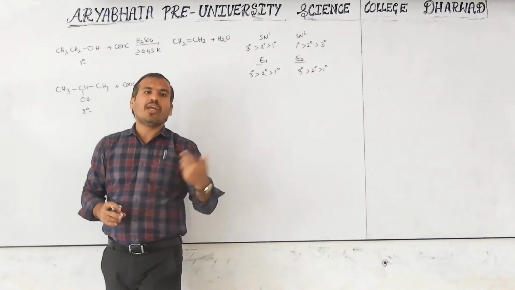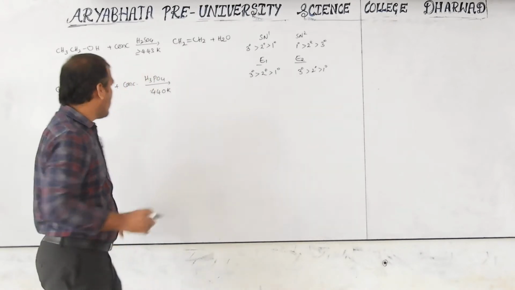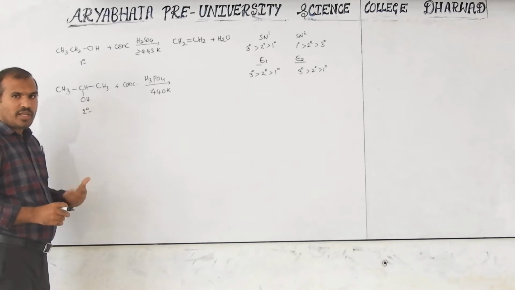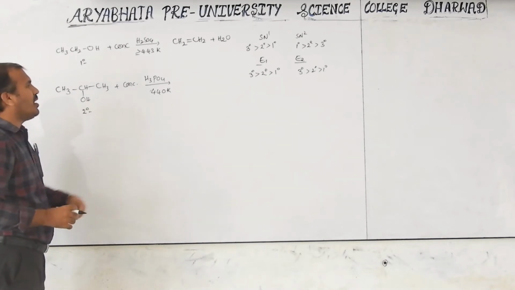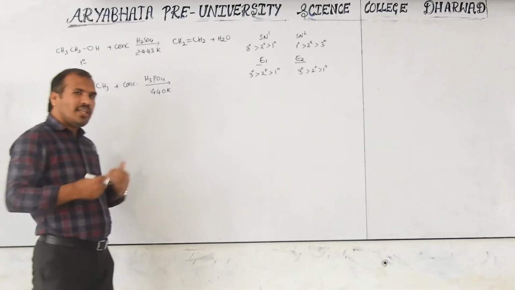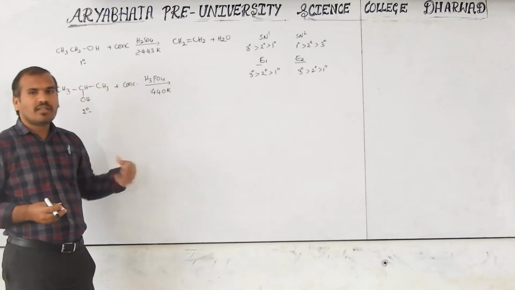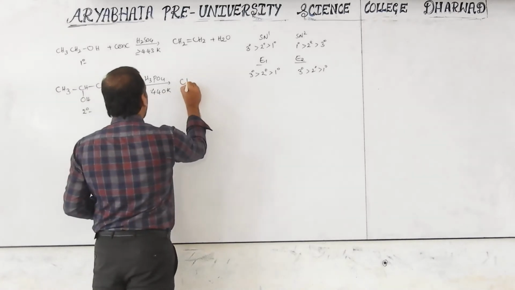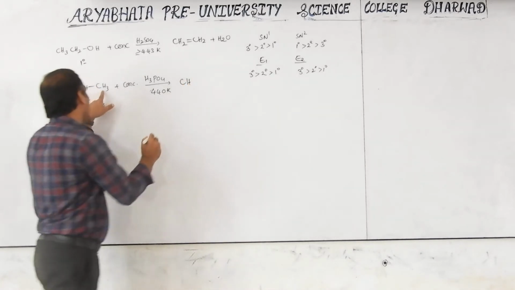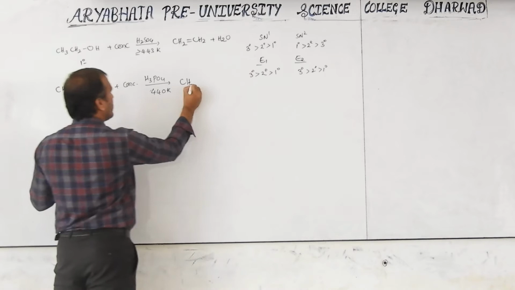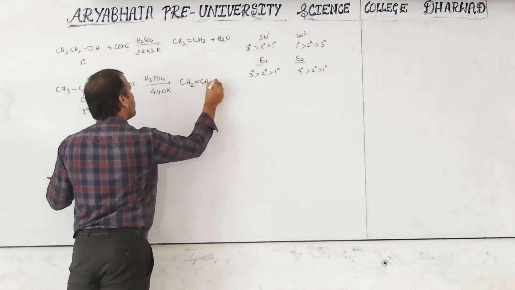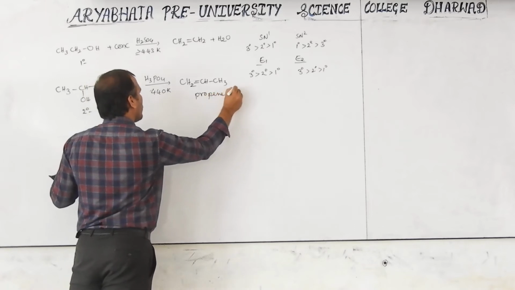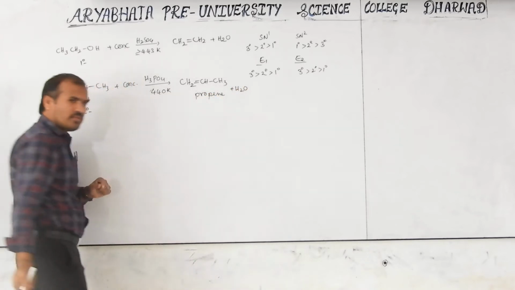Bulky leads to elimination, keep that in mind. When bulkiness increases, meaning a group has more branches, it automatically leads to elimination and is easily reactive itself. That's why a somewhat lower temperature, not a high temperature, is enough. Then, losing a proton from either side, we get CH2=CH-CH3, which is called propene, along with a water molecule eliminated.